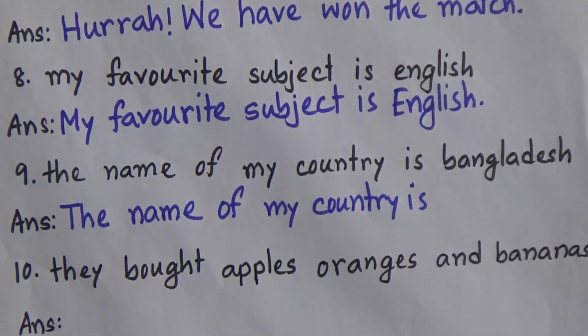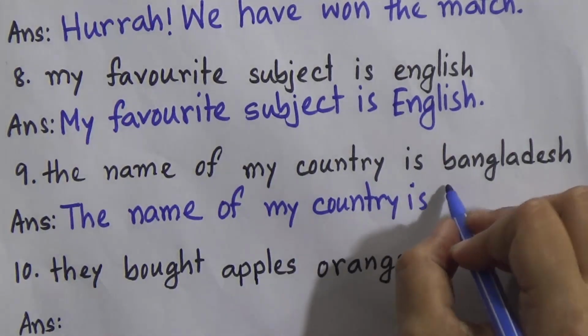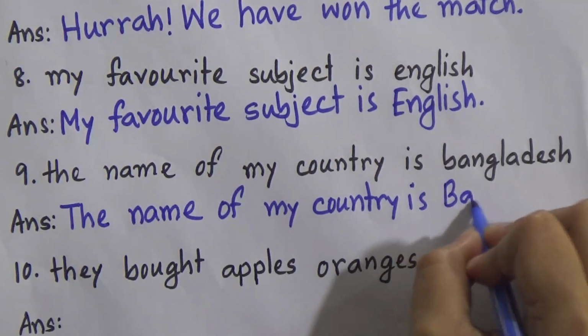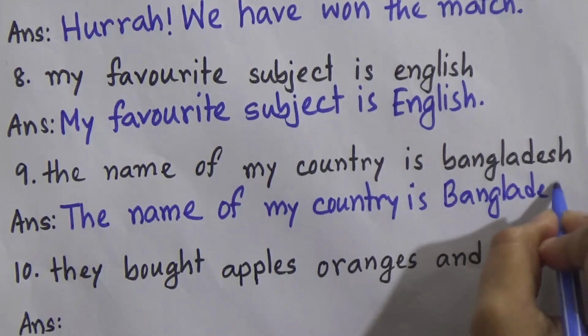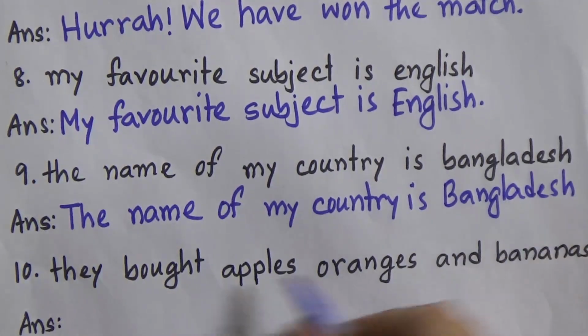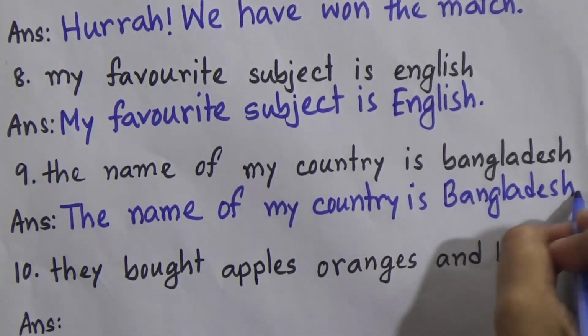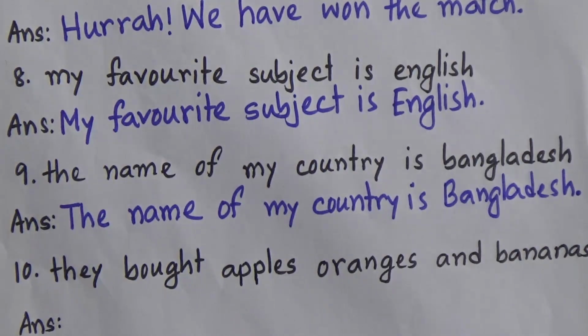Bangladesh is a proper noun, so we will use a capital letter here, Bangladesh, and this is a statement, so we will give a full stop.